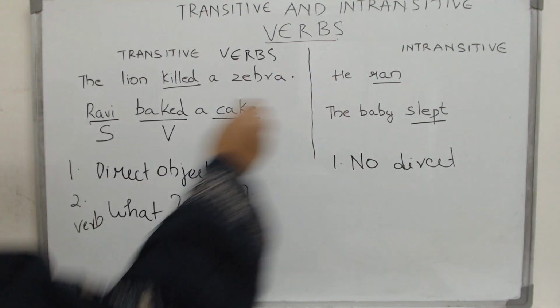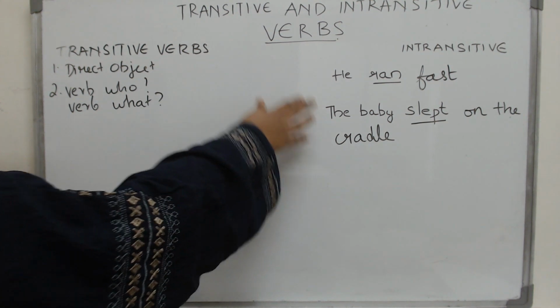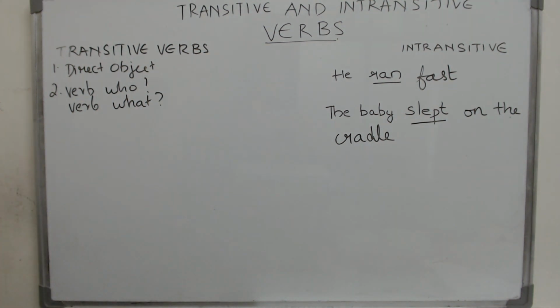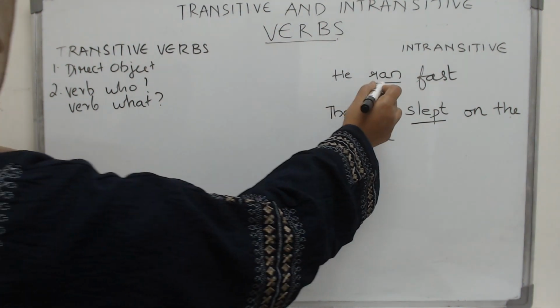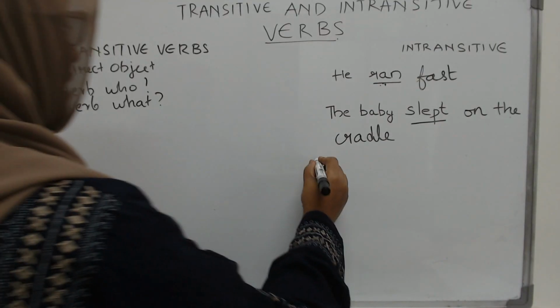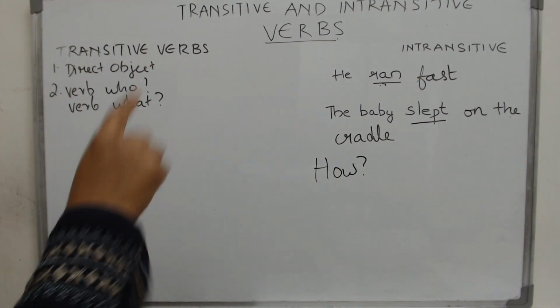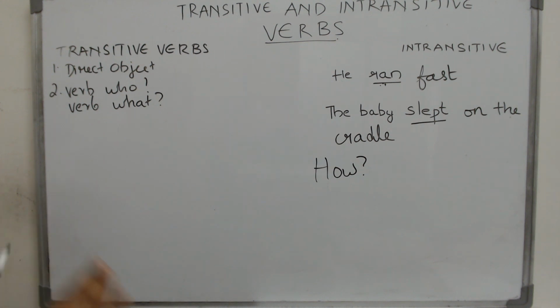Now these sentences look very simple, right? So let me add something to it and see if the verb form changes. Now look at these sentences, exactly the same sentences, but I have added something to it. Does that change anything? The answer is no. Why is that? What question will you ask this verb? The only question that is possible to ask is how. He ran how? The answer is fast. But that is none of our business.